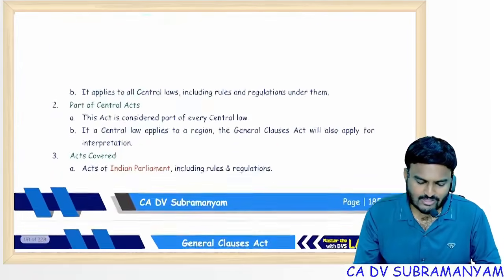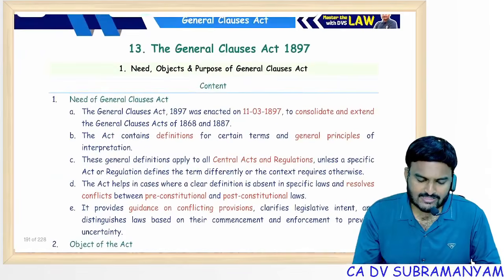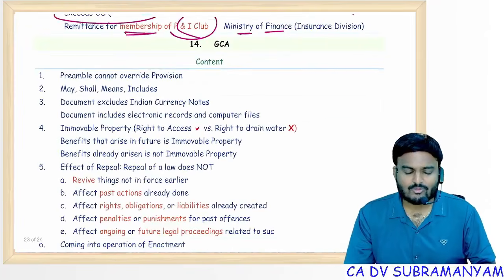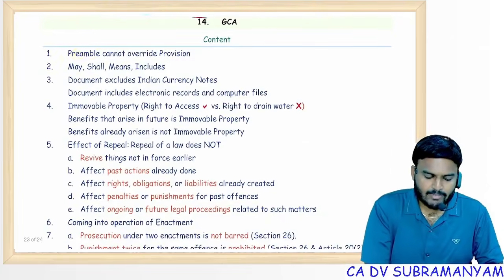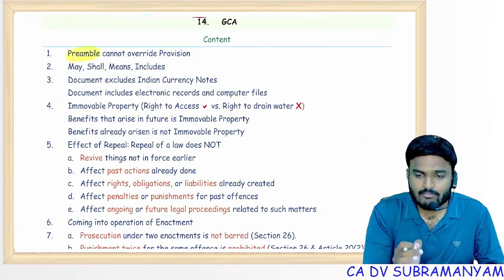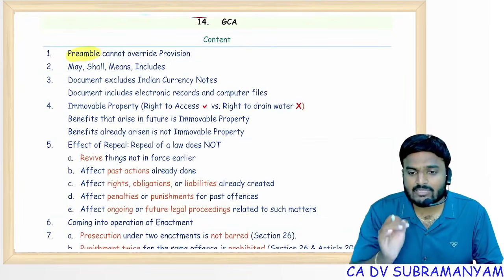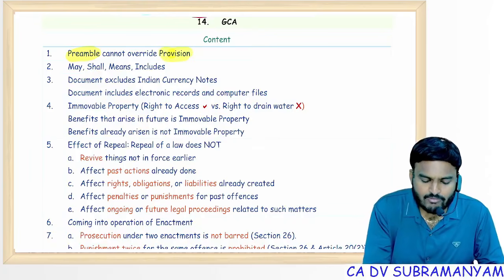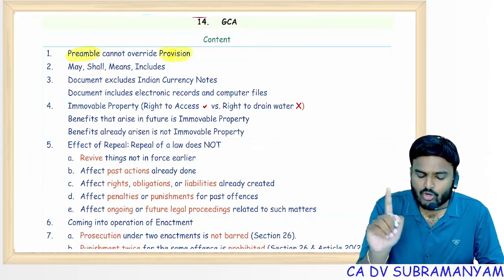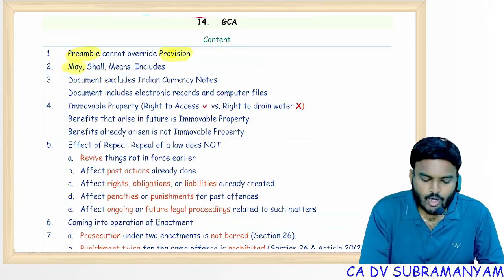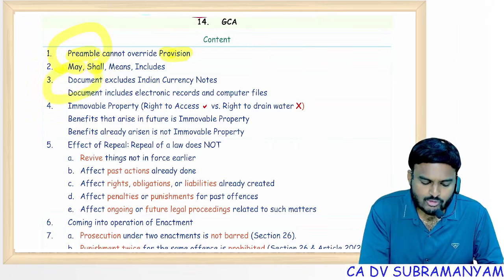Now the next concept is the General Clauses Act. Important, 12 to 14 marks weightage. Preamble: you can refer to the preamble only if there is an ambiguity in the provision. If there is a conflict between the provision and the preamble, the preamble cannot override the provision. May is optional, shall is mandatory. But sometimes you have to interpret shall as may.